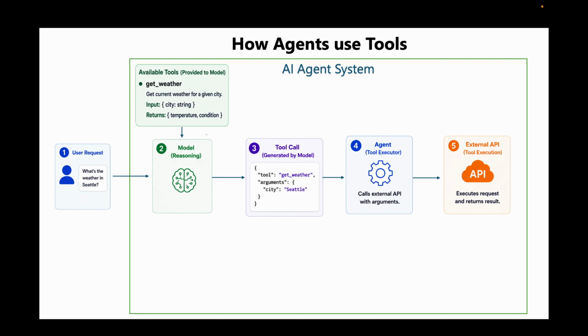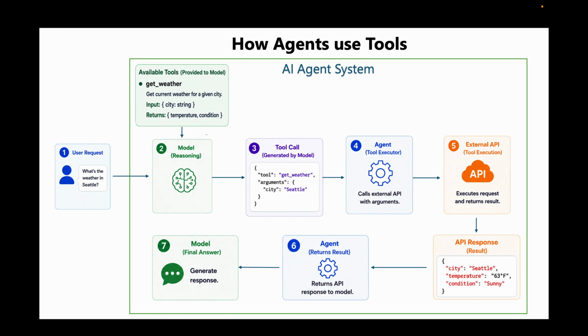The agent runtime then acts as an executor. It takes the tool call generated by the model, invokes the underlying API or function, and passes along this argument. At this stage, the workflow has an option to validate the arguments that are generated by the model and apply guardrails or remediate any mistakes made by the model. Once the tool is invoked, the external system performs the actual work and returns a structured response. In this example, it is the current temperature and weather conditions in Seattle.